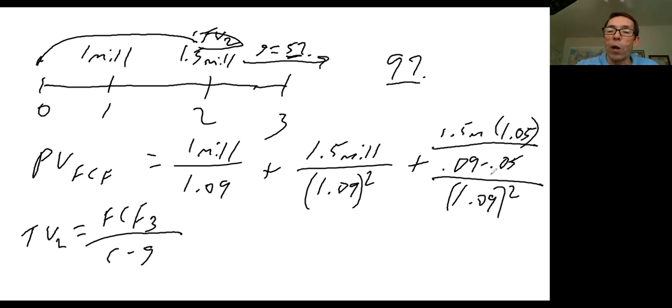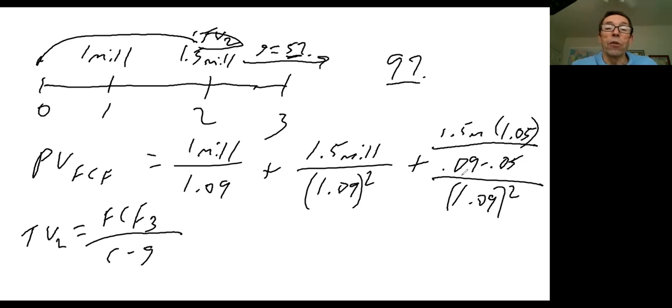Dividing that by 0.09 minus 0.05 gives me my terminal value at time 2. And then my terminal value at time 2 gets discounted 2 time periods back to time 0. So I divide by 1 plus R to the second power. So I need to do the math on that to find the present value of the free cash flow.